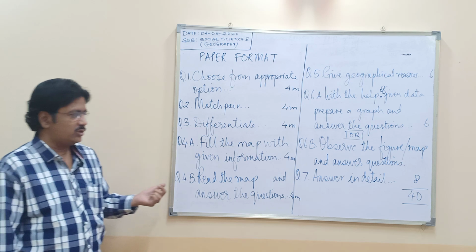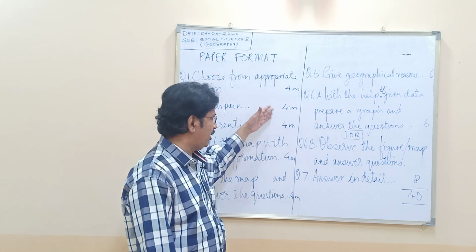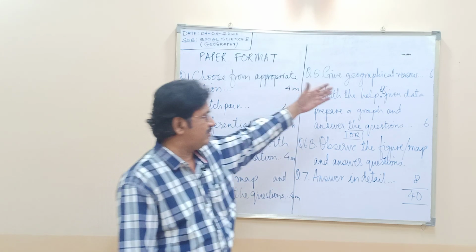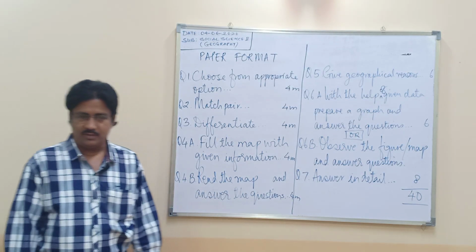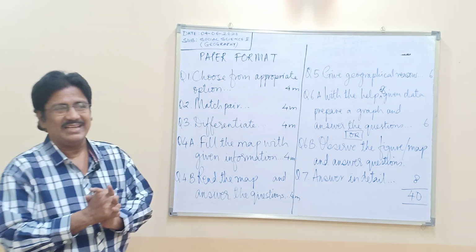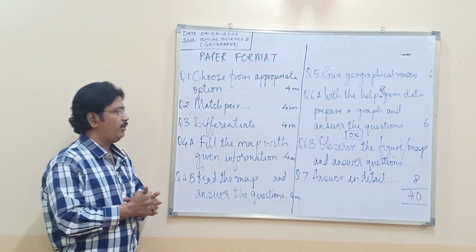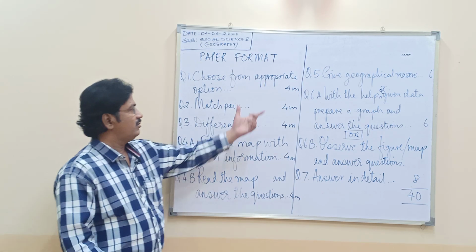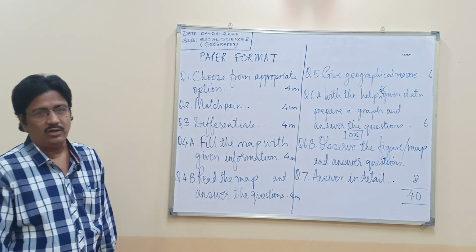I hope you have understood, students, that you will calculate the marks. 4 plus 4 plus 4 plus 4 plus 4 plus 6 plus 8 is given to you as 40 marks. Remember, the paper has answers itself. If you study the question format properly, this is question number 1, 2, 3, 4A, 4B and 6A or 6B.